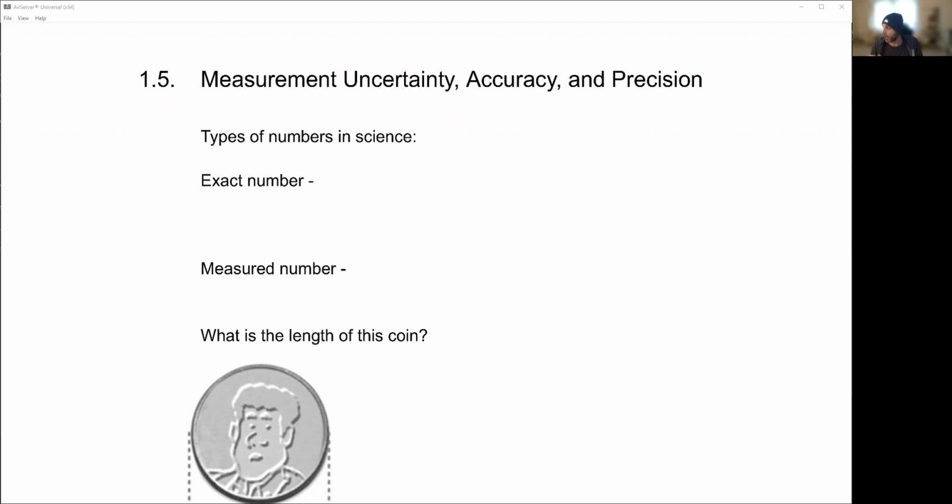So there are two different types of numbers that we're going to have in chemistry: exact numbers and measured numbers. First of all, let's approach exact numbers. An exact number is anytime you count. So there are 12 ducks, there are 14 mice. That's counted. Those are exact numbers.